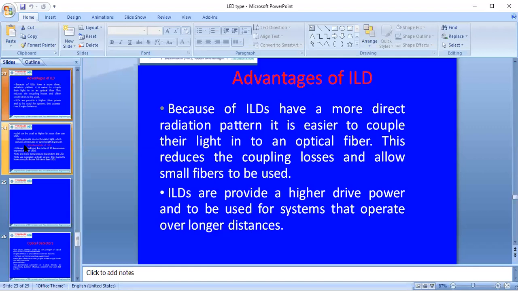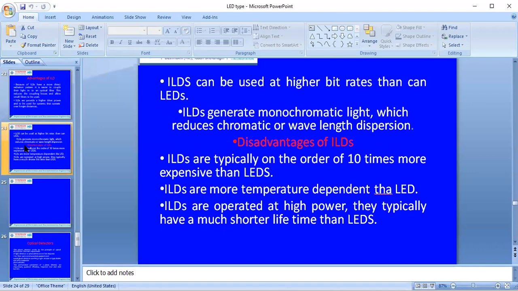Injection laser diodes also provide higher drive power and are used for systems that operate over longer distances. ILDs can be used at a higher bit rate than the LED. They generate monochromatic light, which reduces chromatic or wavelength dispersion. That is one of the advantages.